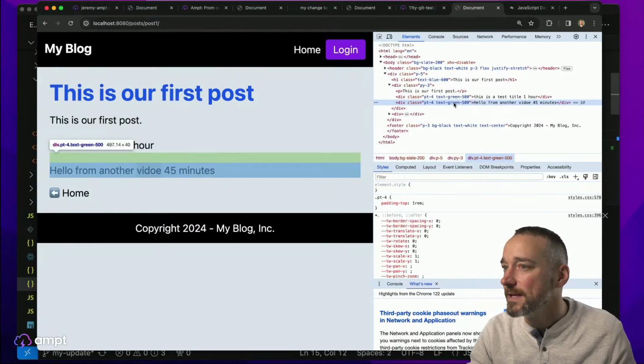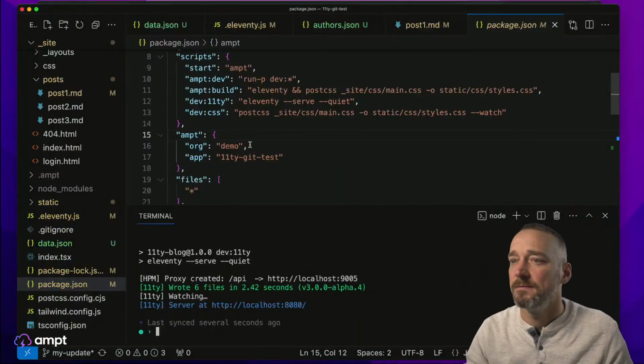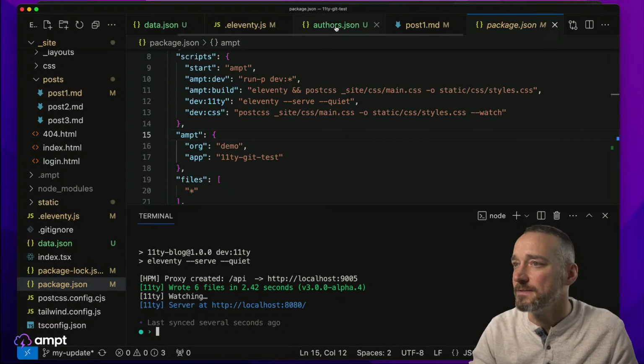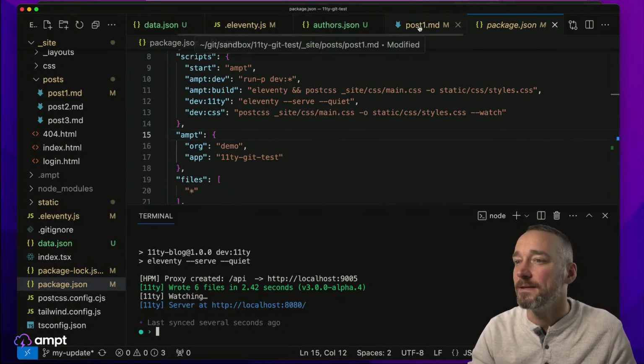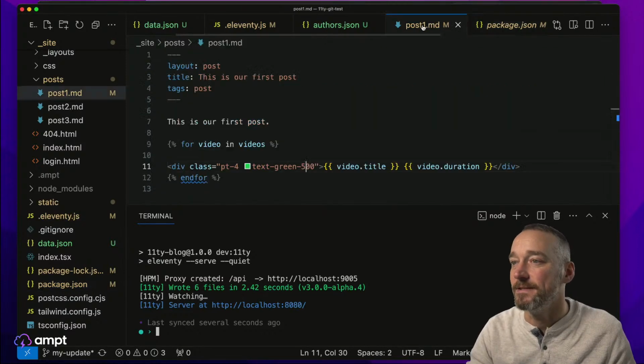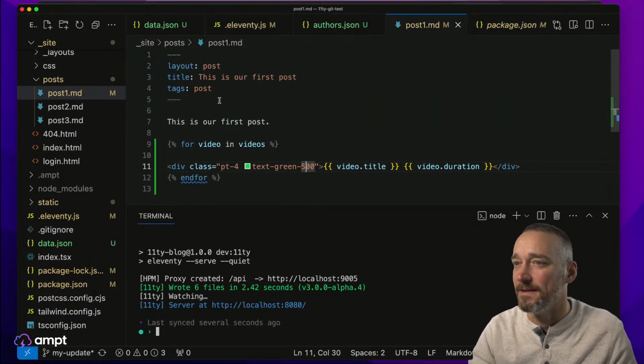That's bothering me. Text green 500. It must not be generating this. Oh, I know why. I don't think I have it looking in that whole directory there.